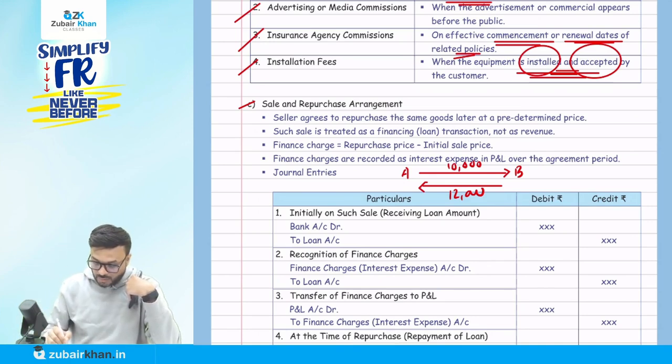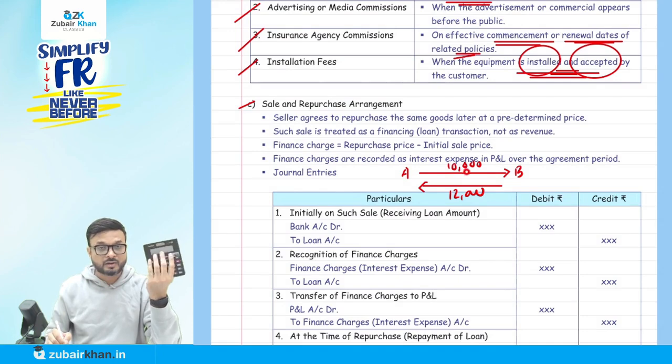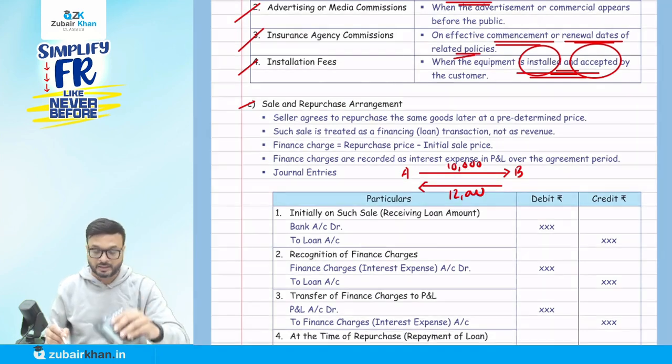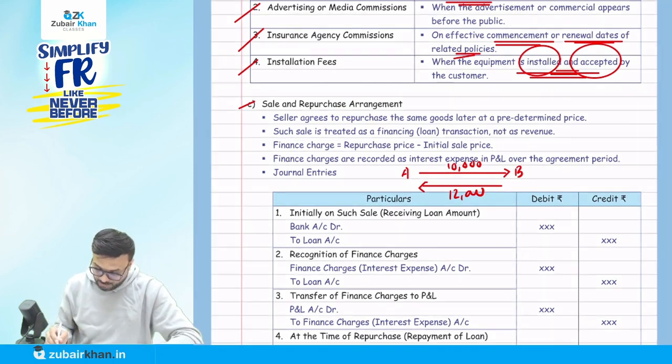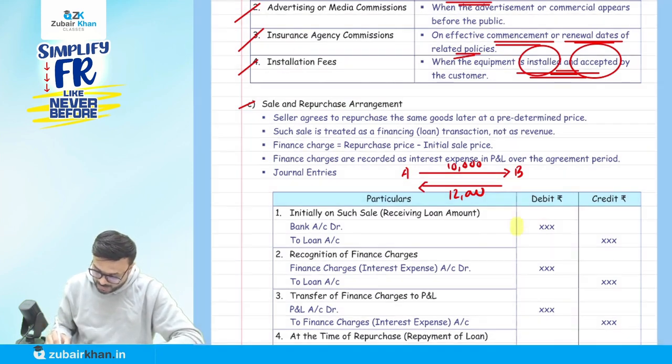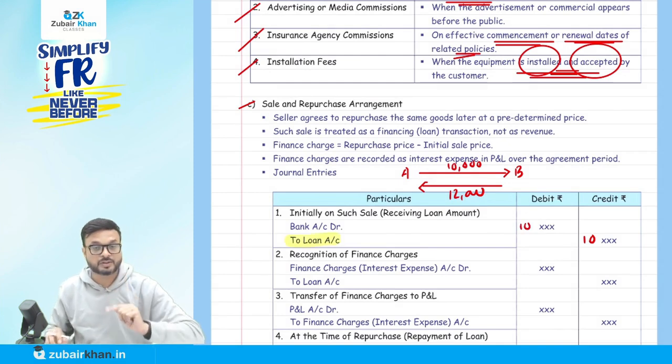So when I sold it to you, it will not be recorded as a sale. It will be recorded as a loan taken. So I am going to pass the entry here. Bank account will be debited by 10,000, and loan account will be credited by how much? 10,000. This is the first point.